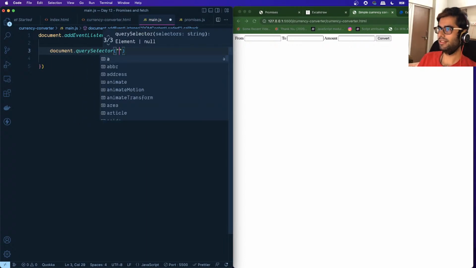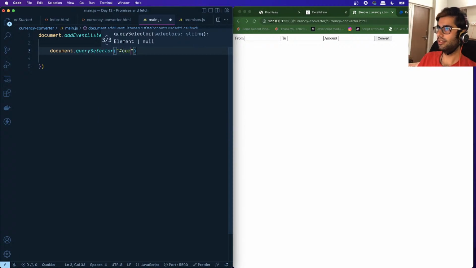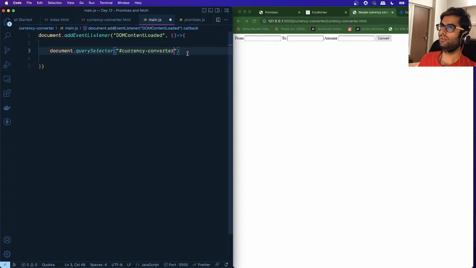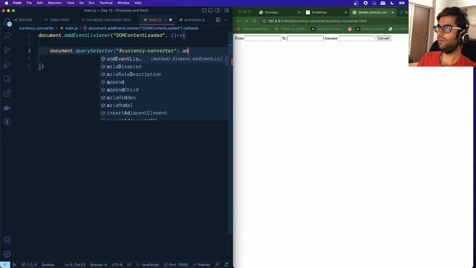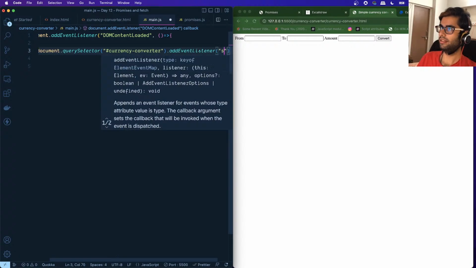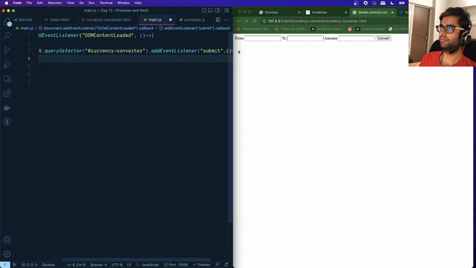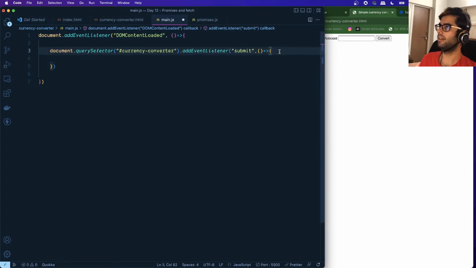The form has an ID, which is currency converter, right? This ID. So we're getting that particular form by its ID. And then we want to listen to the submit event. And when that event occurs, right, we want to perform certain actions. So let me expand this slightly now.